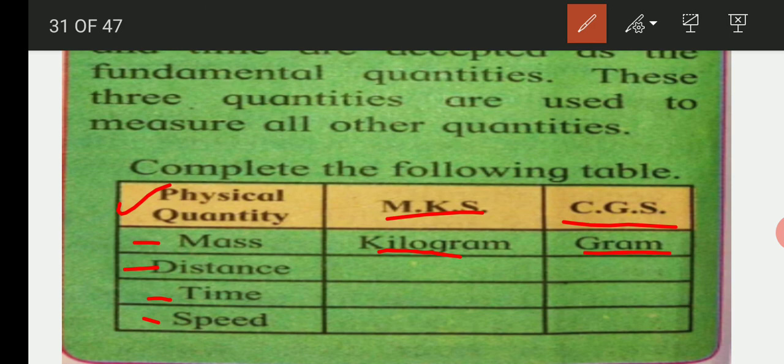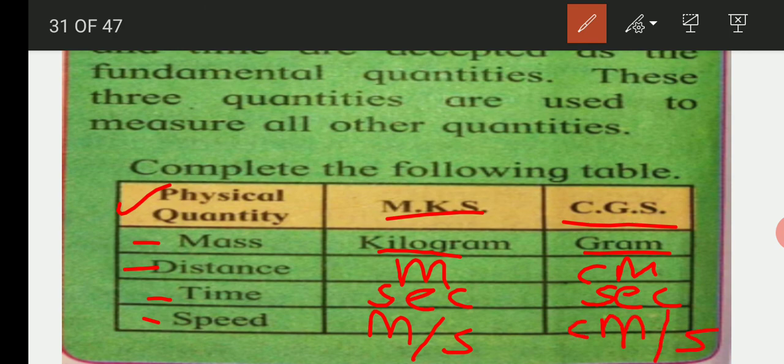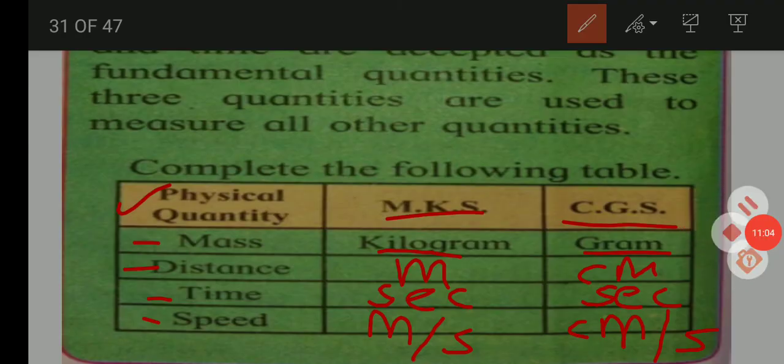Now we will see about distance. How is distance measured? In the MKS system, it is measured in meters, and in the CGS system, it is measured in centimeters. Now time. Time in the MKS system is measured in seconds, and in the CGS system also it is measured in seconds. Now we will see about speed. Speed is measured in meter per second, and in the CGS system it is measured in centimeter per second. It is very easy to keep it in your mind.